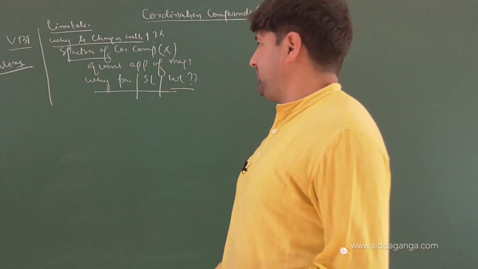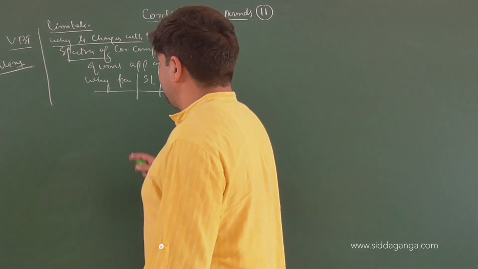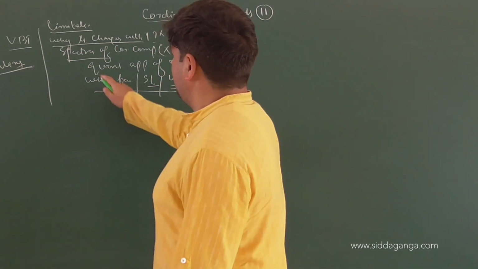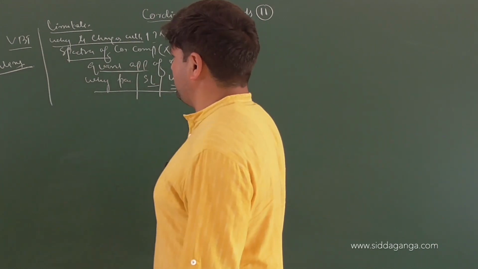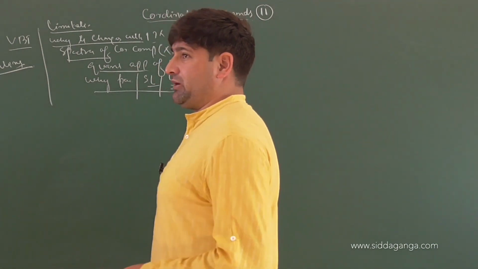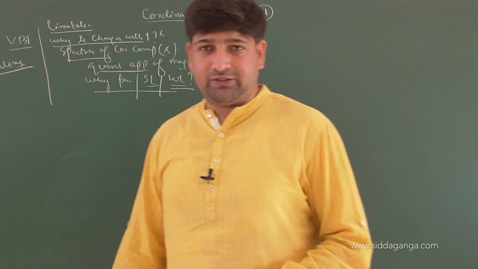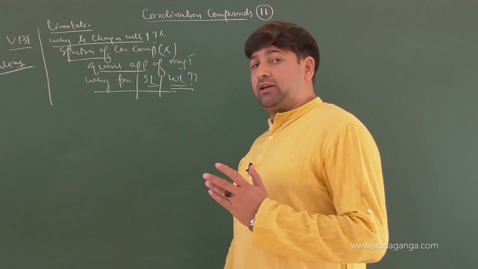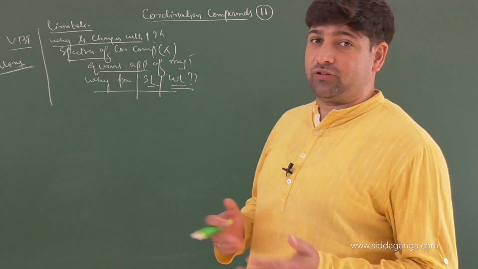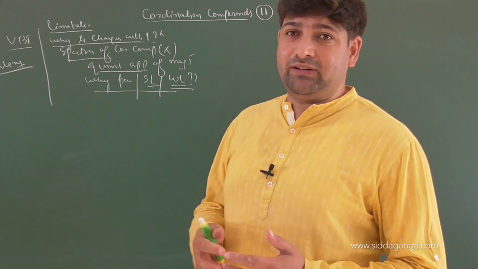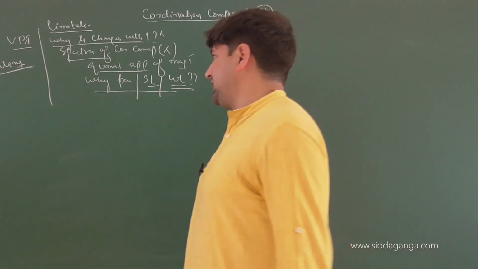Although it could explain many things, the qualitative approach of strong ligands and weak ligands was not given. Quantitative approach for magnetic moment not given. So we are doing an experimental investigation on the basis of which we are finding out magnetic properties. And then according to that we were just aligning how many unpaired electrons will be there, and then we were able to decide whether the given ligand system is a strong or weak ligand.